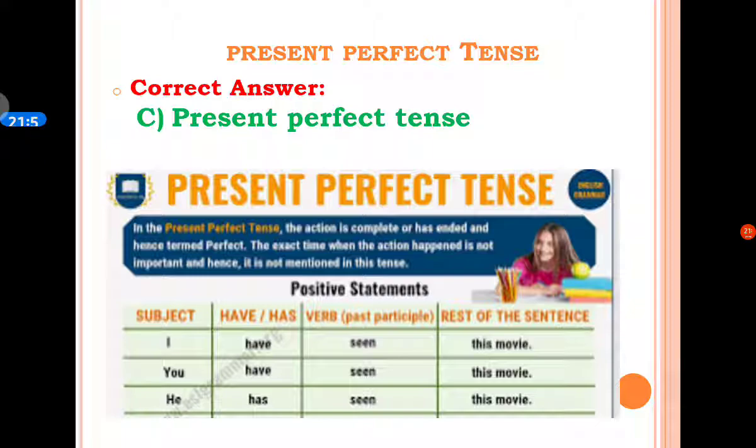Here is one example regarding the present perfect tense. You have seen this movie. In this statement, we have have and the past participle of a verb, that is seen. The main verb is see. So here the correct answer is the C option, present perfect tense.